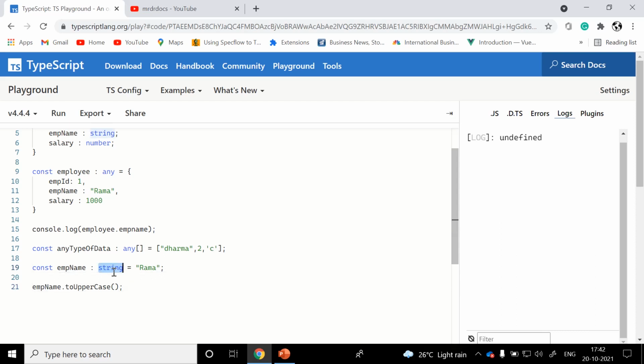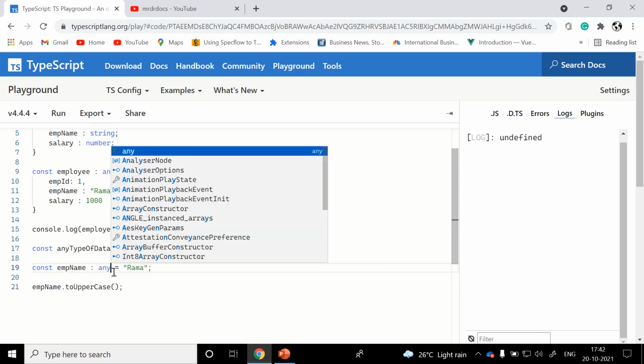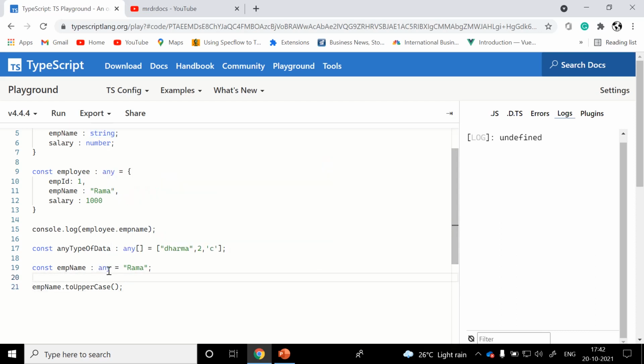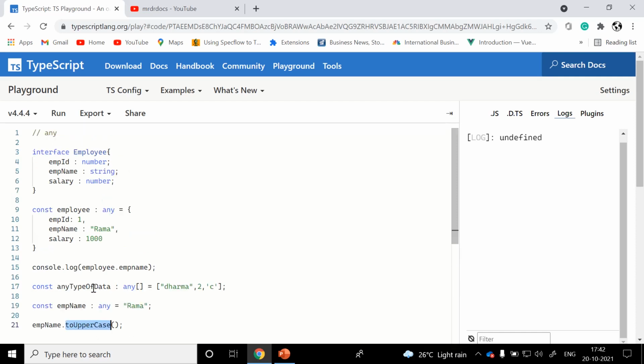If you are assigning directly with any, then you need to be more careful about typing also. You need to type the exact extension method, otherwise it is going to throw us runtime exceptions. Be more cautious about the any type.